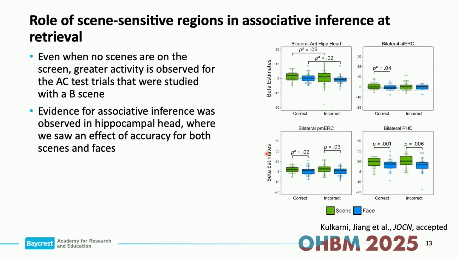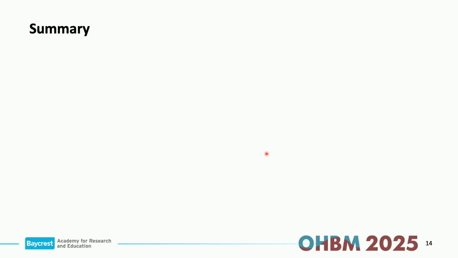However, the only area that we saw that showed greater correct versus incorrect activity was in the anterior hippocampal head. And the other regions in the entorhinal cortex didn't show that effect.